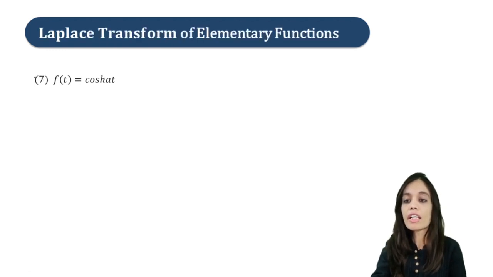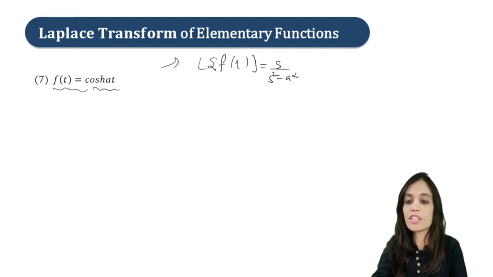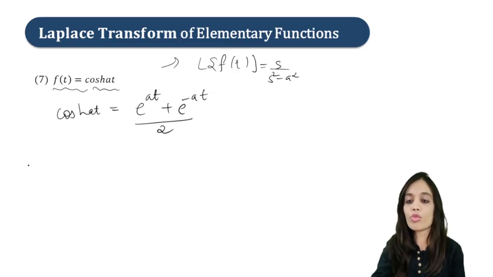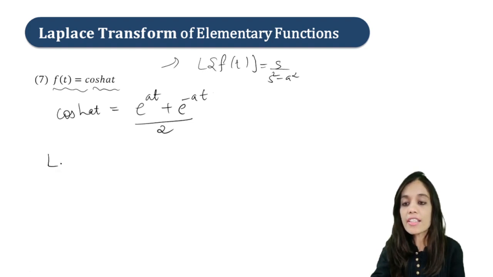So now let us prove that Laplace of f of t is equal to cosh at. So let us prove this as s upon s square minus a square. Now in order to find this Laplace transform, we will use the formula of cosh at. We know it will be equal to what? e raised to at plus e raised to minus at upon 2. Fine. So now let us apply Laplace.